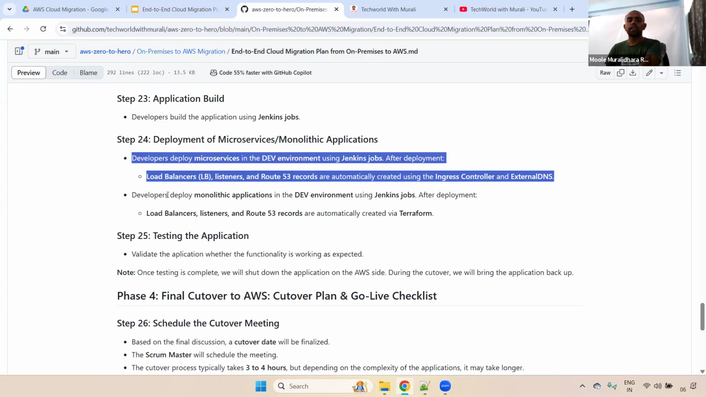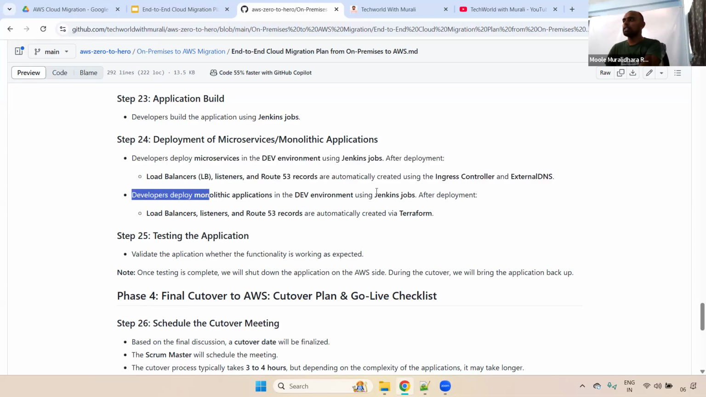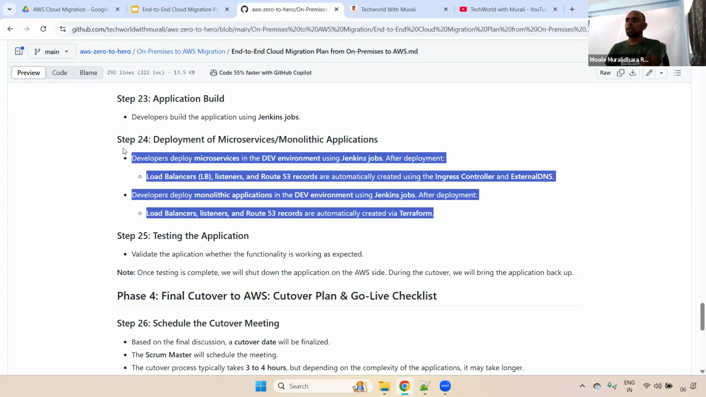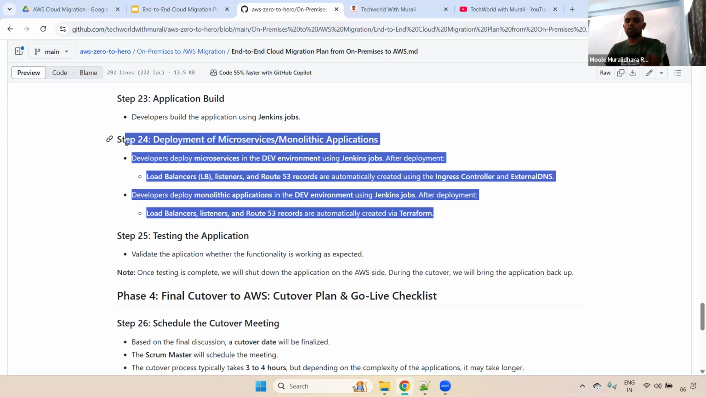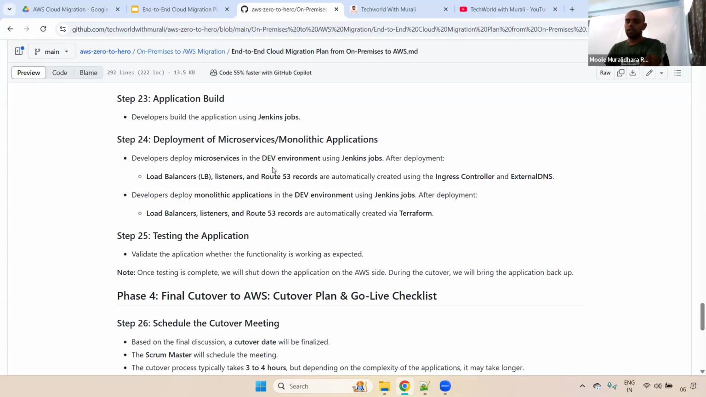And coming to the monolithic applications, when you run the Jenkins job, during that time it will create the load balancer, listeners, and Route 53. The Route 53 record will be created, and it will automatically update the particular load balancer URL, the DNS as well, everything through Terraform only. Once this is completed, deployment is done, everything is done. Super, very good. For both monolithic and microservices, the applications are running fine.